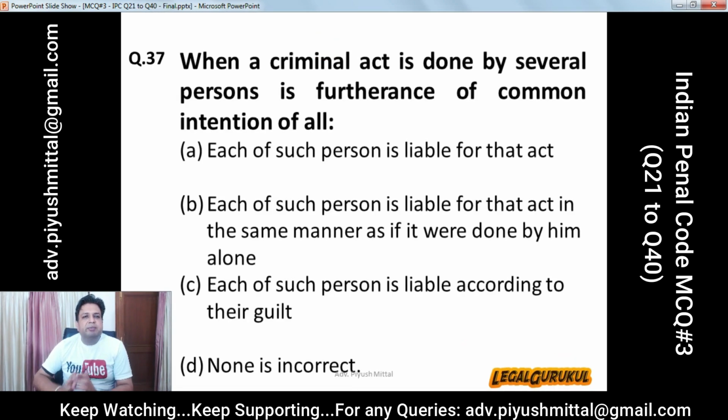Question number 37. When a criminal act is done by several persons in furtherance of common intention of all, options are A. Each of such person is liable for that act. B. Each of such person is liable for that act in the same manner as if it were done by him alone. C. Each of such person is liable according to their guilt. D. None is incorrect. And the correct answer is B. Each of such person is liable for that act in the same manner as if it were done by him alone.